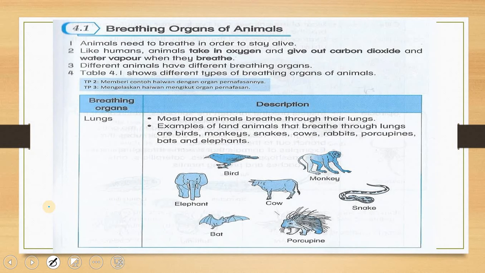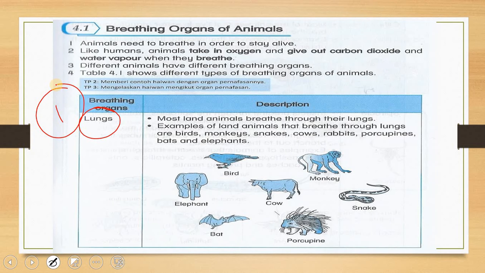Now we're going to look at the organs that animals use to breathe. First, the lungs. Number one is the lungs. Most land animals breathe through their lungs. Most, but not all.